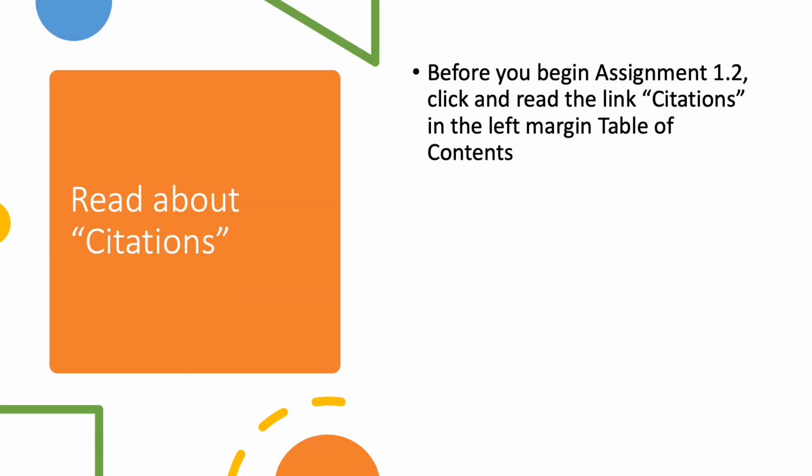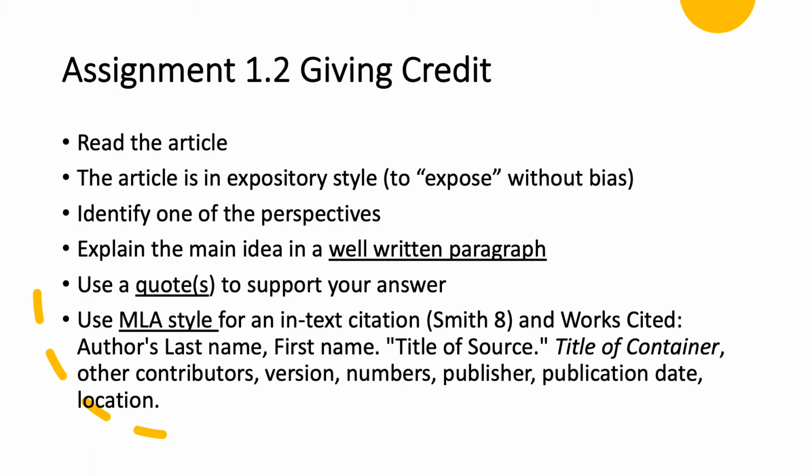Before you begin Assignment 1.2, you want to click and read the link citations in the left margin of the table of contents. Assignment 1.2 is giving credit. You're going to read the article. The article is in expository style, which is to expose without bias. You're going to identify one of the perspectives. You're going to explain the main idea in a well-written paragraph. Again, this is grade 11, so you need to make sure that you have complete development of your ideas.